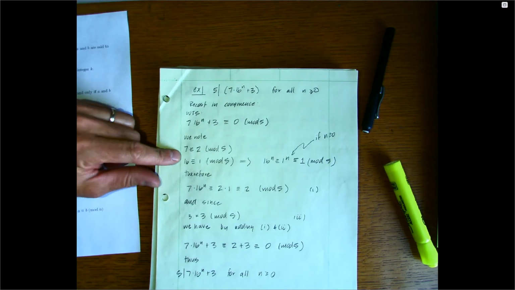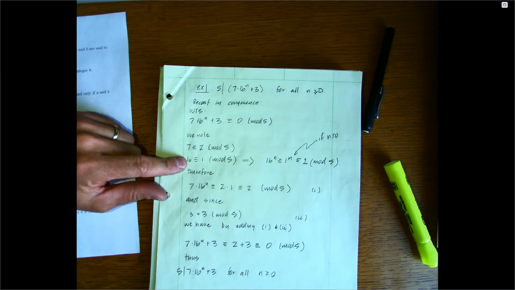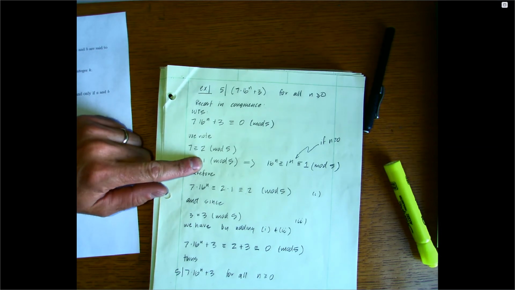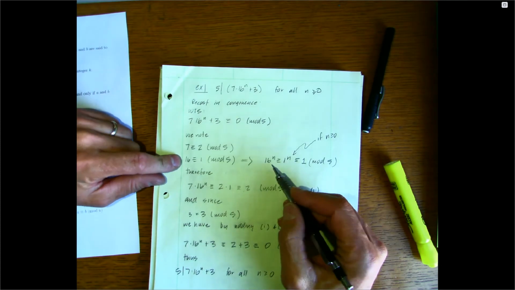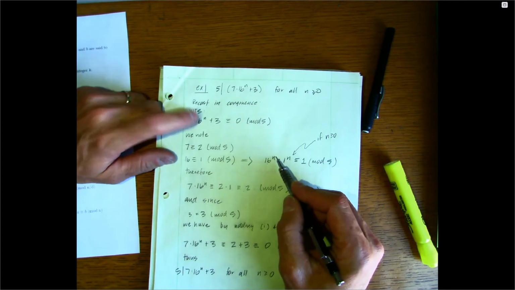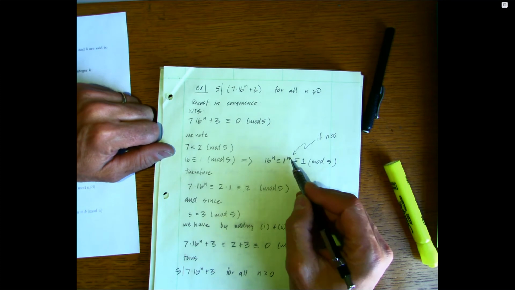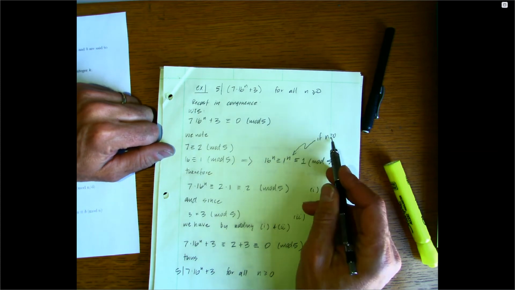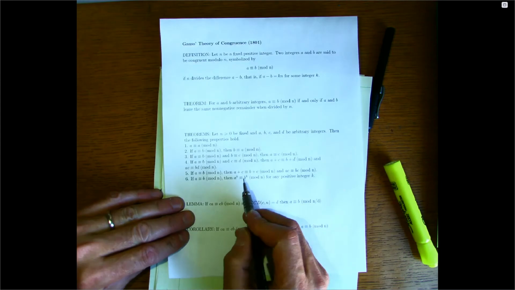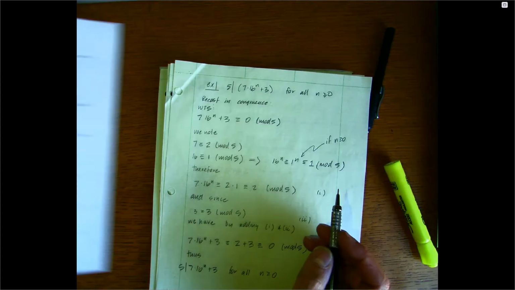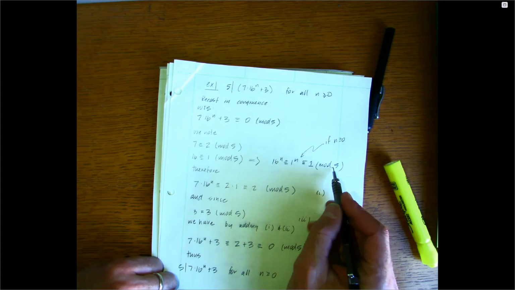So let's just note that 7 is congruent to 2 mod 5, and 16 is congruent to 1 mod 5. That would mean that 16 raised to the n, this number in the problem, is congruent to 1 raised to the n if n is greater than 0. We have a theorem for that, this theorem right here. And so that's just a 1 mod 5.